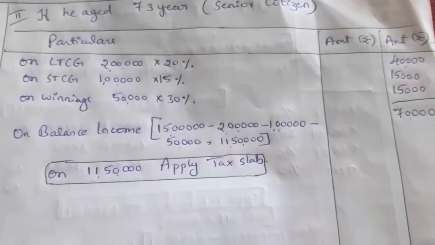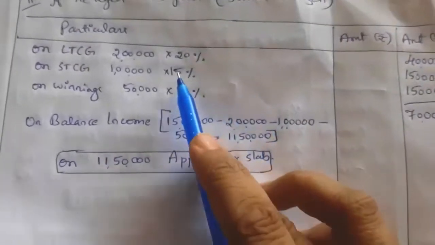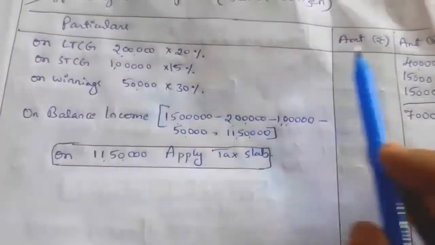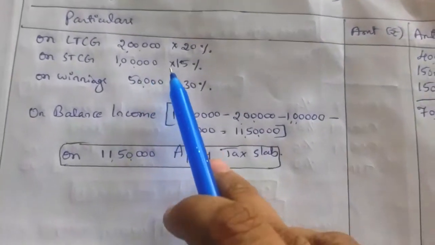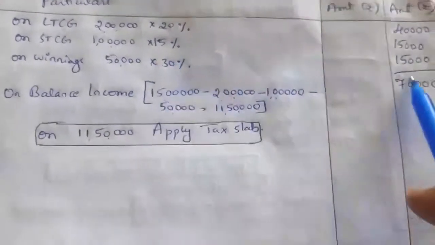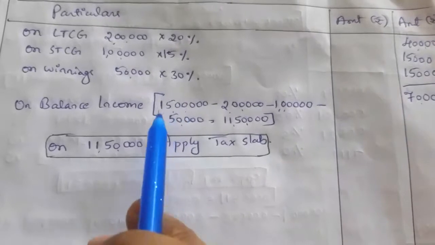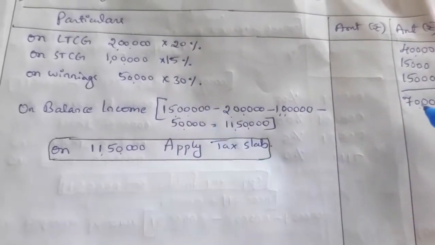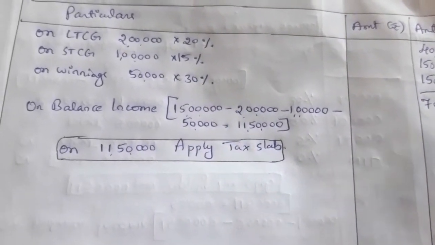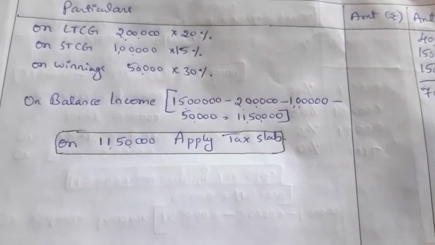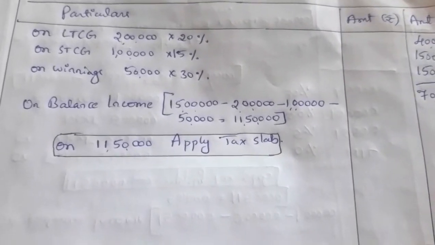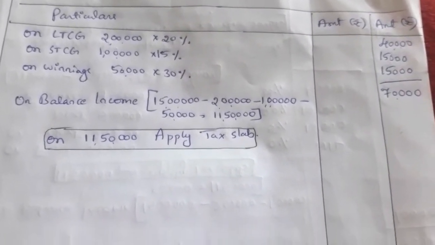See here, on long term capital gain 2 lakh income, 40,000; on short term capital gain 1 lakh, 15% means 15,000; on winnings 50,000 income, 30% means 15,000. So total income tax he has to pay at a special rate is 70,000.